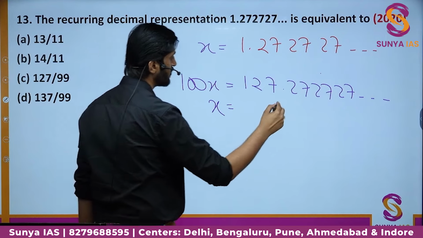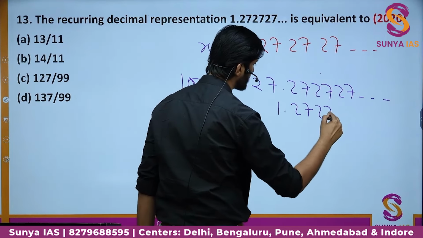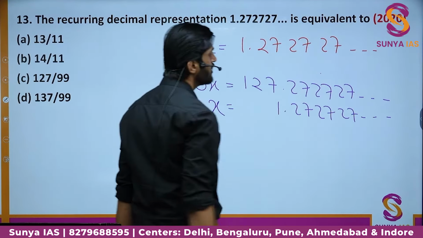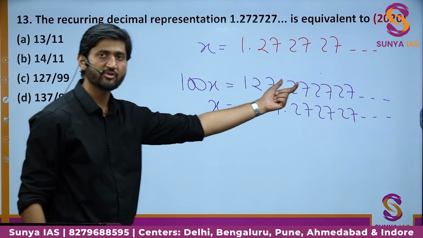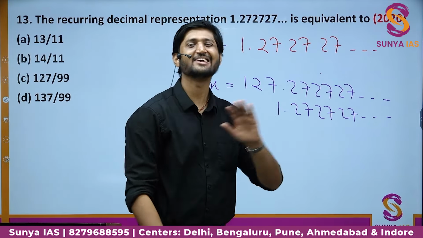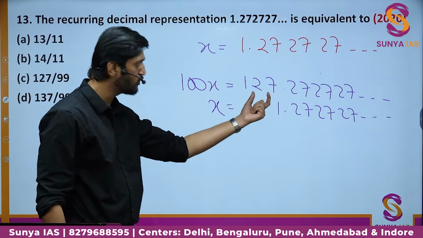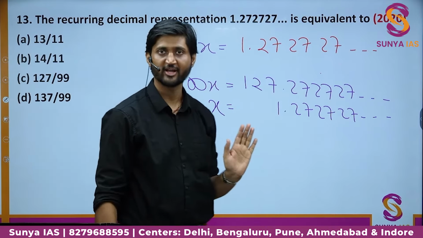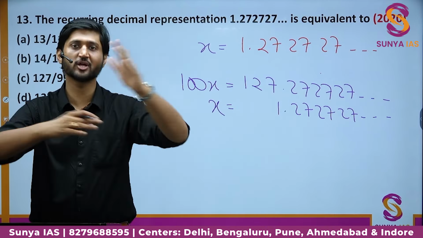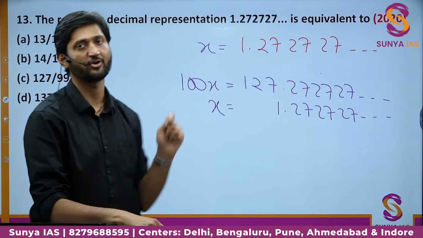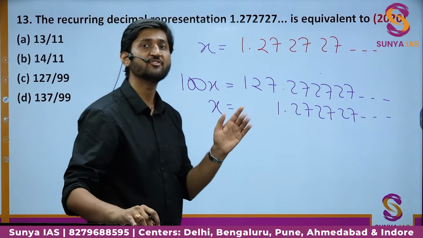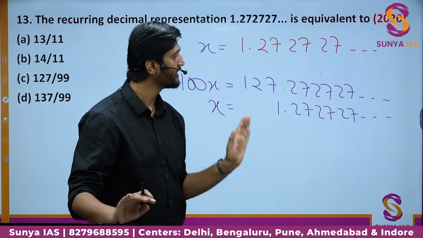What we do with the same number, let us write x again. We get 1.272727 and so on. So since there are 272727 infinite times, it doesn't matter if I just pick out 127 for one time. The basic idea is, if there is an ocean and if you take a spoonful of water, it does not have any effect on the overall amount of water. That is the basic idea here.